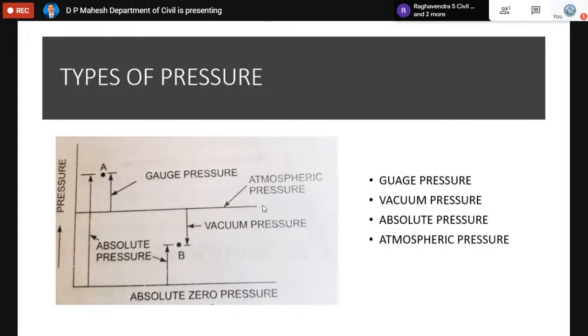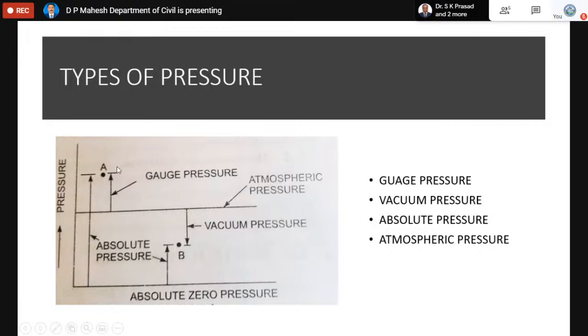At the same time, atmospheric pressure is not actually zero, but we take it as zero. We assume that as zero. We round atmospheric pressure to zero and measure the pressure; above the atmosphere it will be called gauge, below the atmosphere it will be called vacuum. Normally the pressure gauges in the laboratory or in the industry are designed to work on this principle. Gauge pressure is one which is above the atmospheric value. Vacuum pressure is one which is below the atmospheric value.